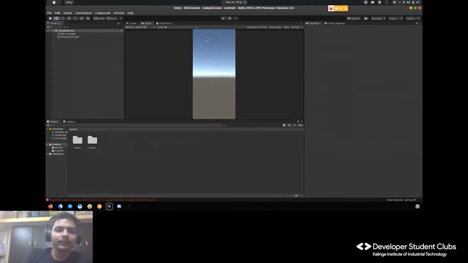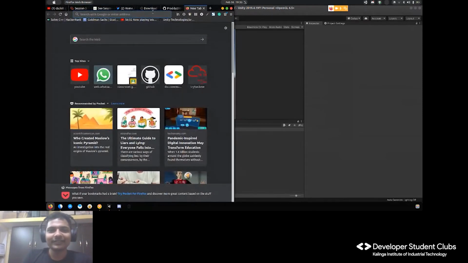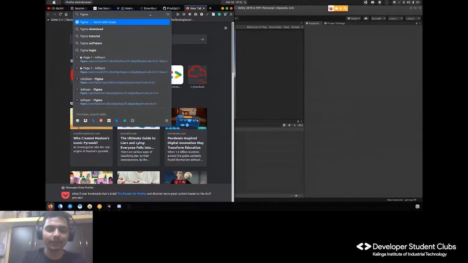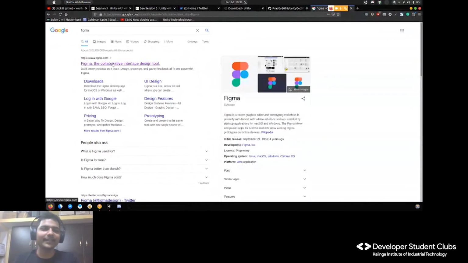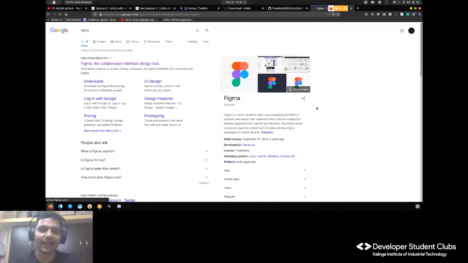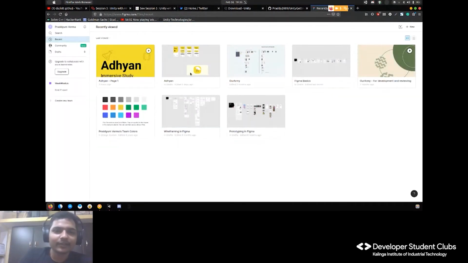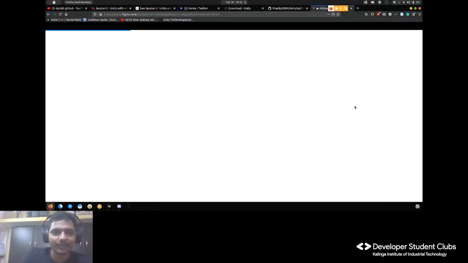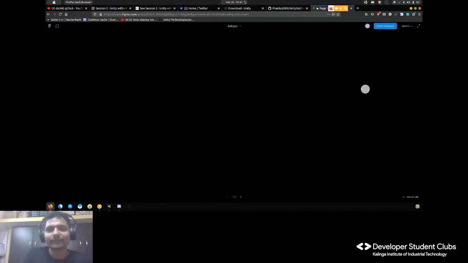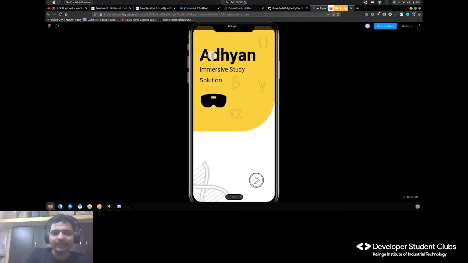Now I want to create the UI of this. I will also tell you whatever resources I use. I use Figma for this. Figma is really easy to learn. You just have to drag and drop the stuff and you can directly download the PNG. In Unity, UI works like this only, and Figma also has a prototype feature. This is the latest project that we were doing.